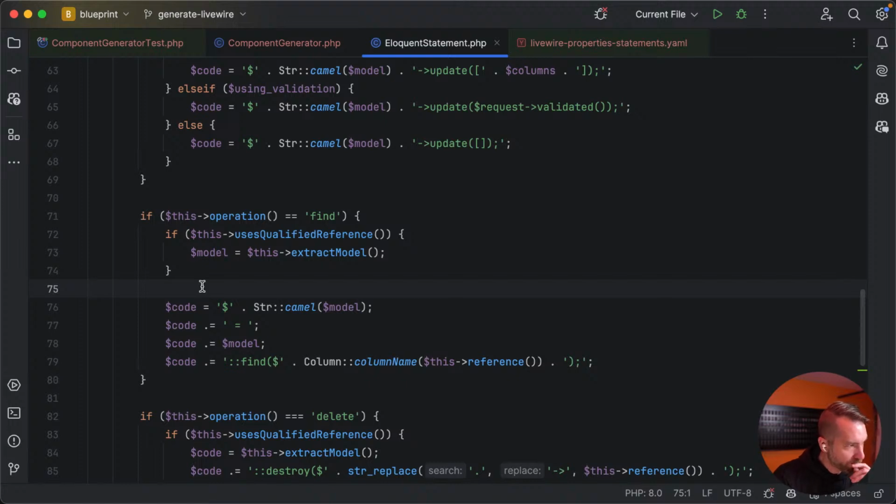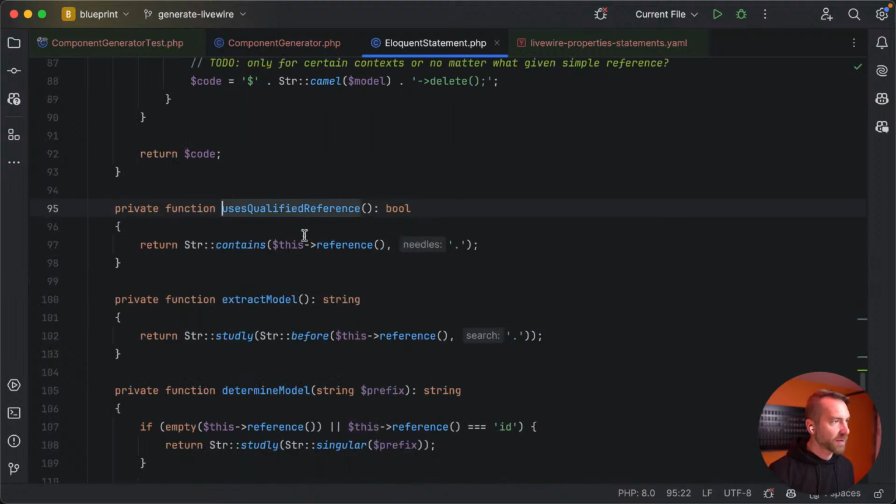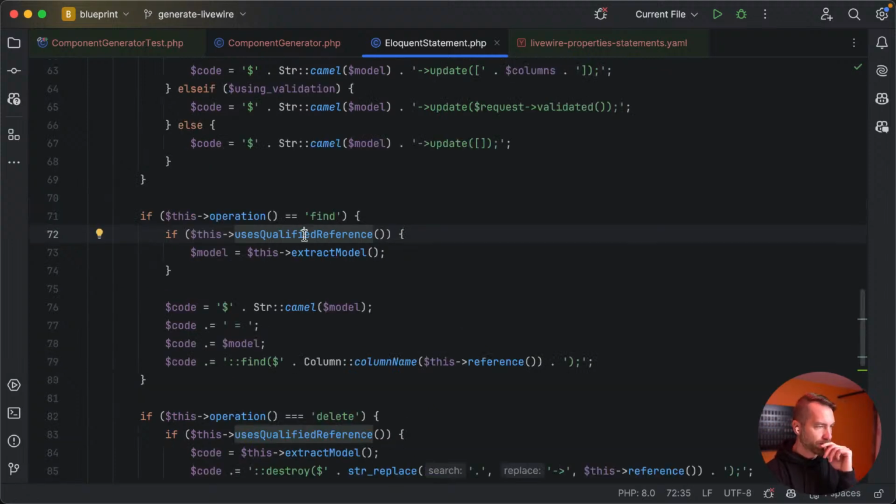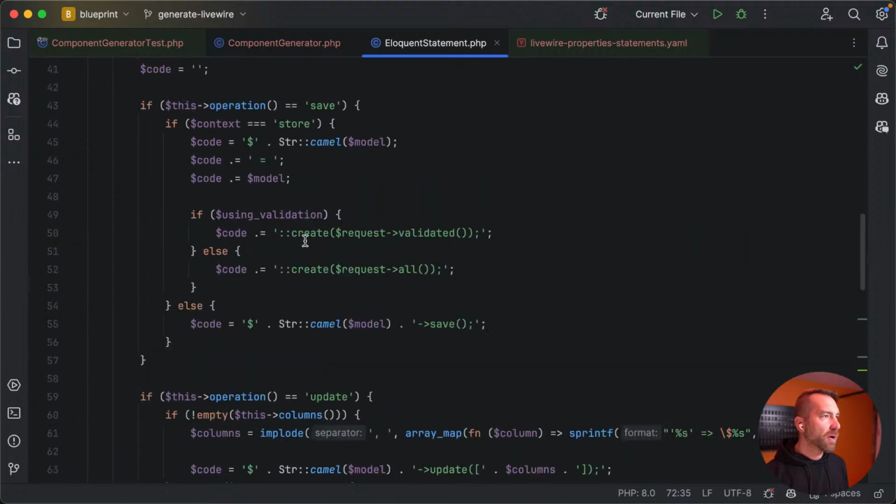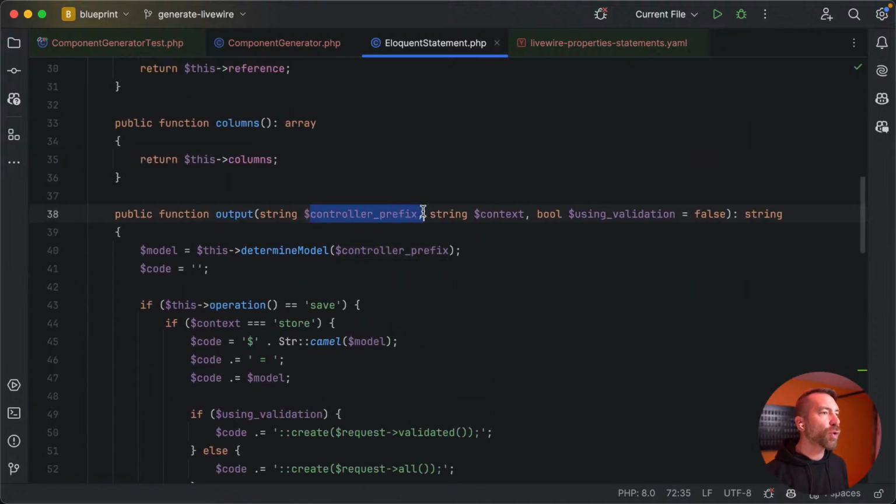Find. So what is it? This says find. Okay, uses qualified reference. This uses qualified reference. What does this do? String contains reference dot. Okay, so we don't use a qualified reference here. That's fine. And then we call this with a prefix, controller prefix. Okay. Determine model based on the controller prefix.